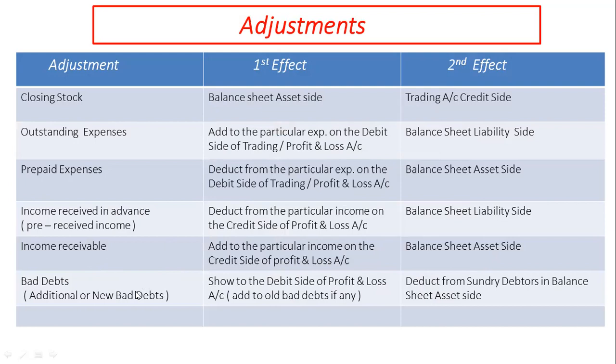This is also stated as additional or new bad debts. Its first effect is shown on the debit side of profit and loss account and added to old bad debts if any. Second effect is deducted from the debtors in balance sheet asset side.